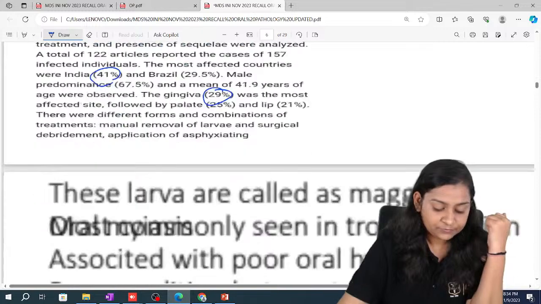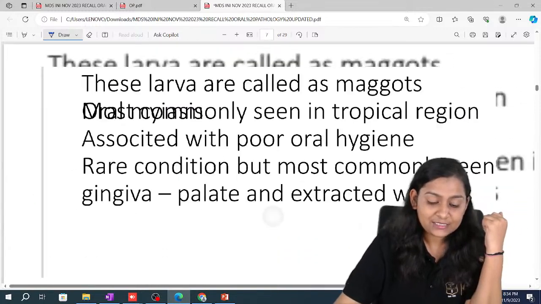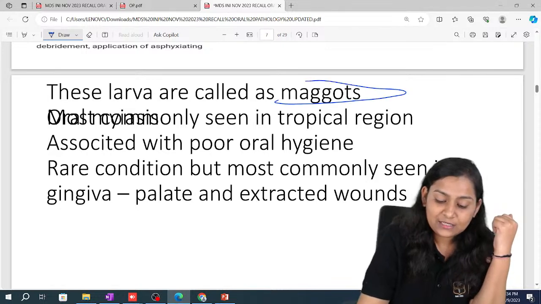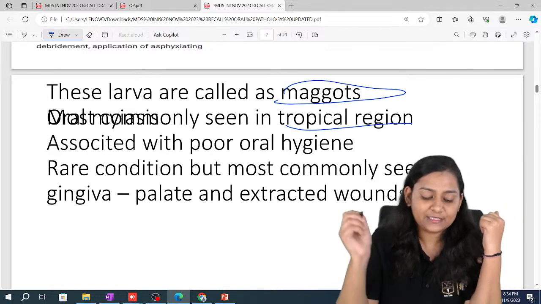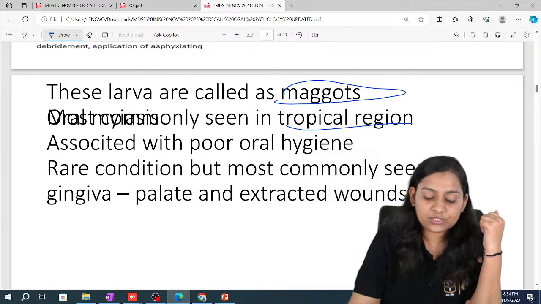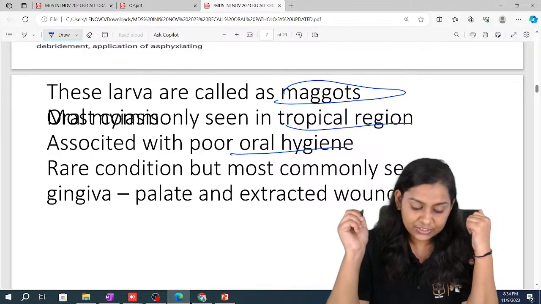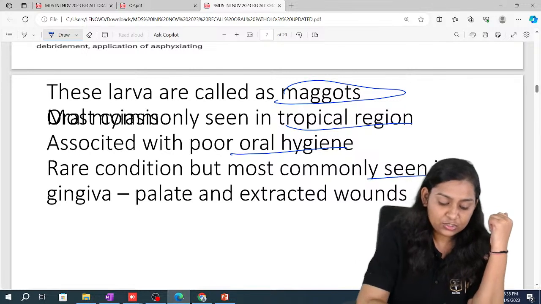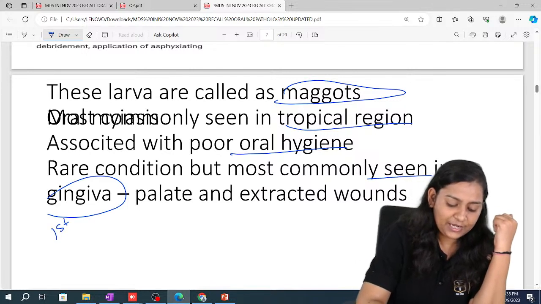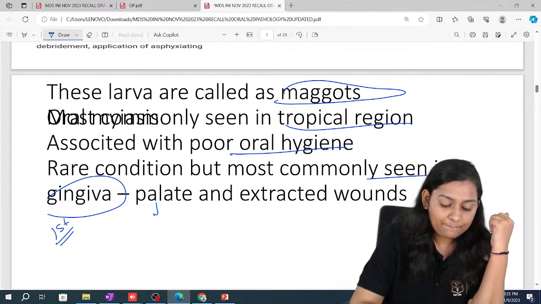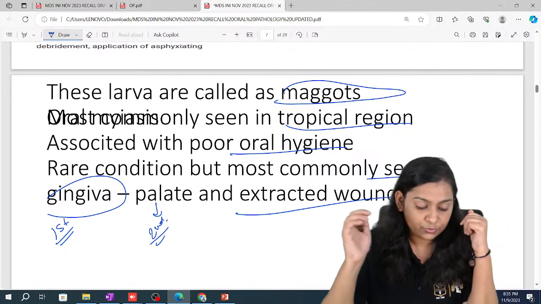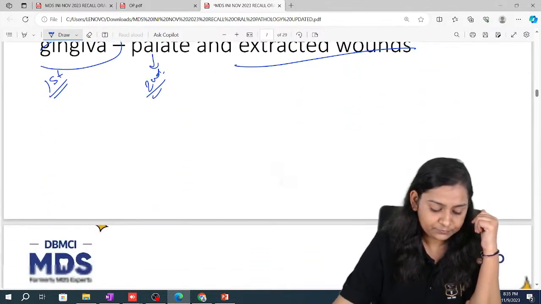Now, coming to oral myiasis: it is formed from larvae called maggots, most commonly seen in the subtropical region and associated with poor oral hygiene. It is a rare condition but most commonly seen in gingiva. First priority is given to gingiva, palate second priority, and then extraction wounds. So this was the question.